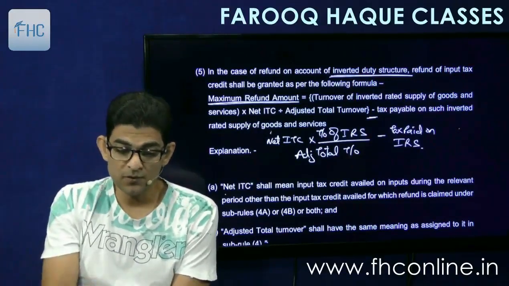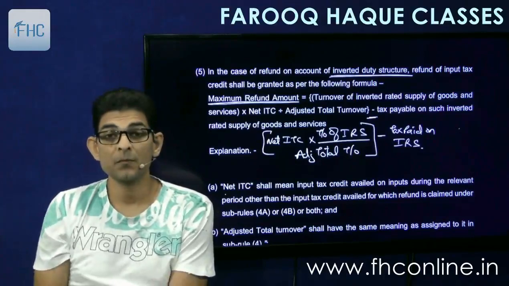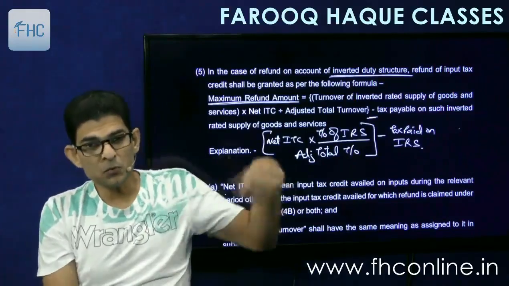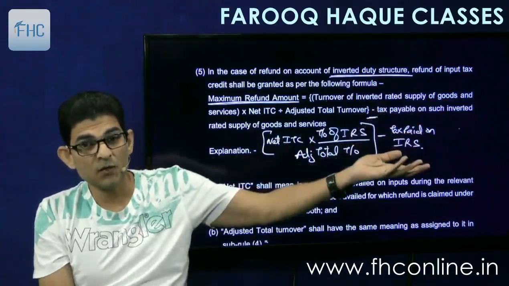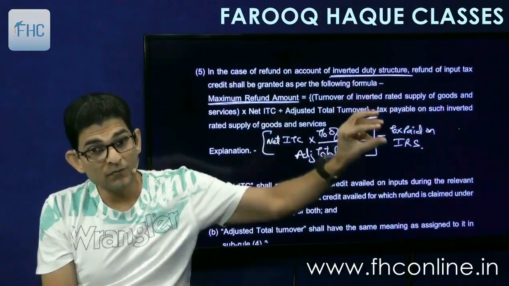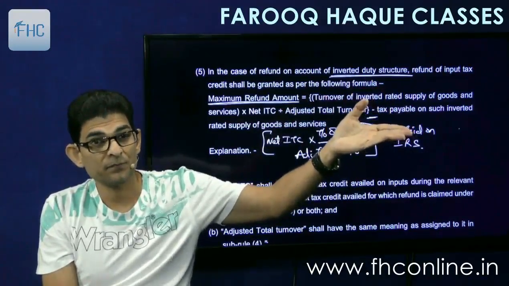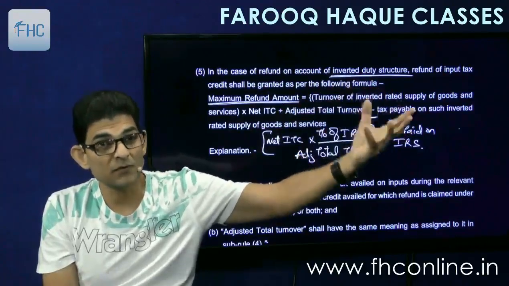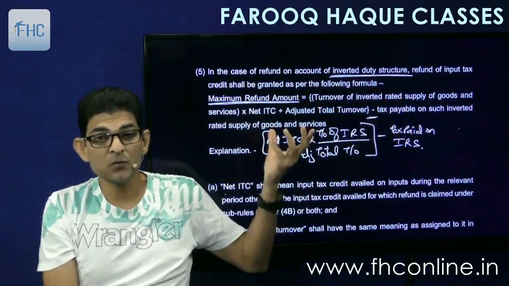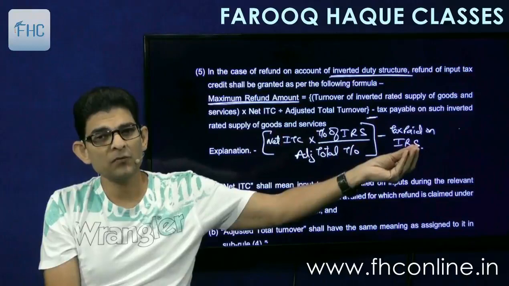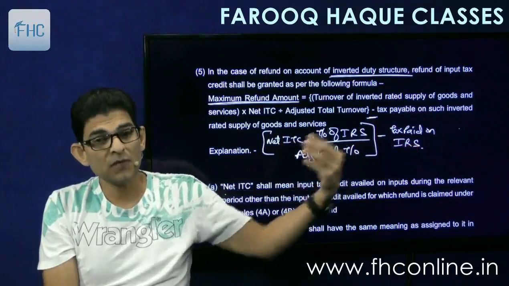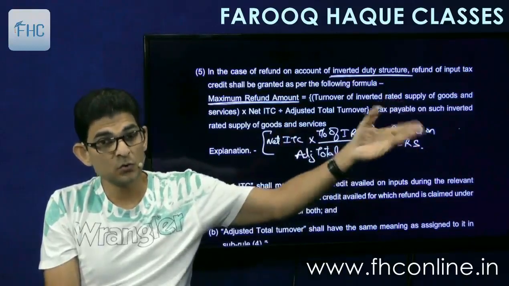So this formula gives me the proportionate ITC. From that proportionate ITC, I reduce the tax paid on inverted rated supply. So I will get the balance which is left after setting off. That means here I am getting goods at 10% and here I am paying only 5%. So out of 10, 5 is gone, it is utilized.